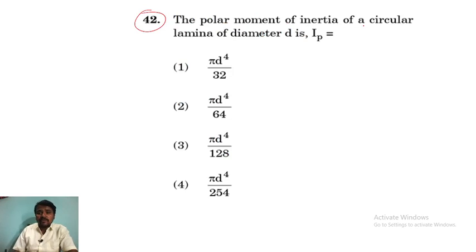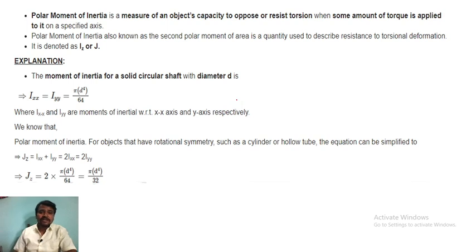The polar moment of inertia of a circular lamina of diameter d is Ip. This is a strength of material question. So what is the polar moment? Pi d raised to 4 divided by 32 or 64? Pi d raised to 4 divided by how much? Polar moment is 64. Polar moment of inertia is a measure of an object's capacity to oppose or resist torsion. This is a pen. I am twisting this one, but this pen resists. So that is the polar moment of inertia.